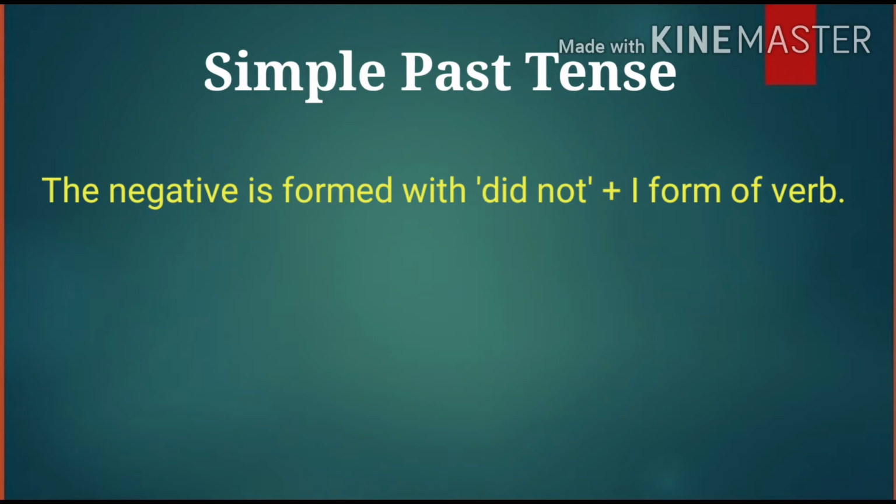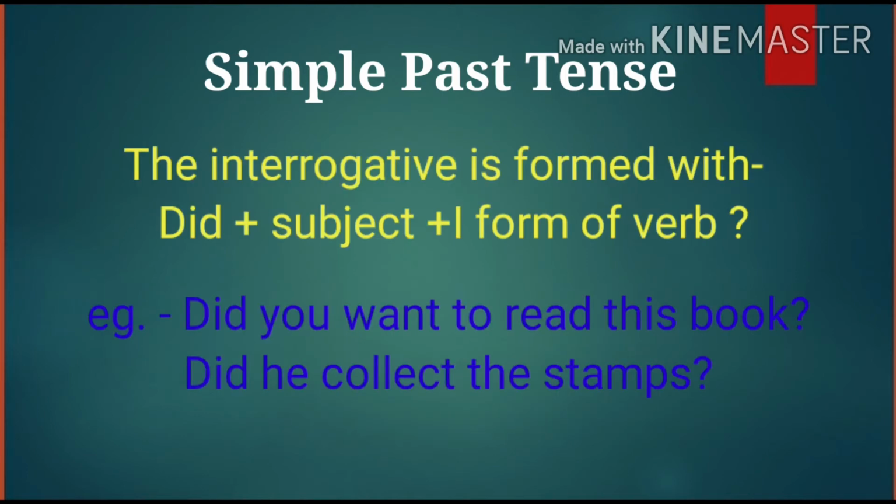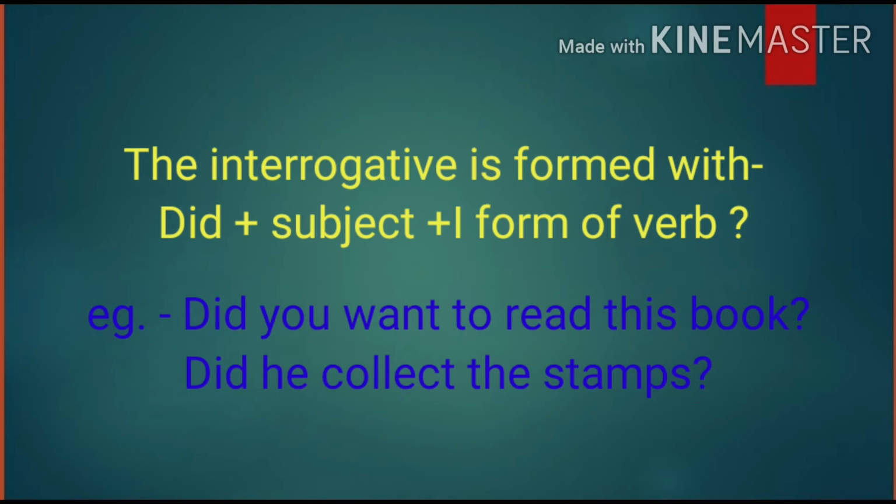And when we form negative sentences, we write did not plus first form. For example, I did not jump, the sun did not shine, he did not collect money. After did not, we have written first form of verb. To form interrogative sentences, we write did plus subject plus first form of verb. For example, did you want to read this book? Did he collect the stamps? So we have written did plus first form.